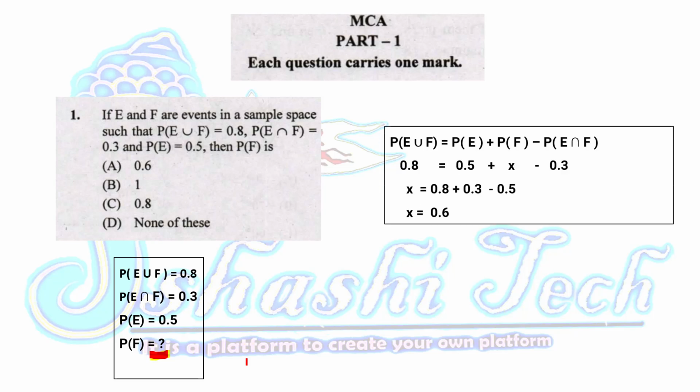The formula is P of E union F is equal to P of E plus P of F minus P of E intersection F. P of E union F is given as 0.8, P of E is 0.5, and we don't know P of F, so we consider it as X. P of E intersection F is 0.3 because it is given. We need to find this X. Rearranging this equation, X will be 0.6. So option A is the correct answer.